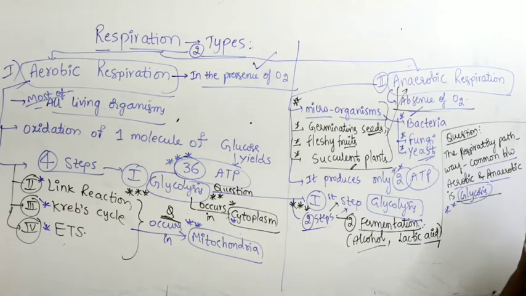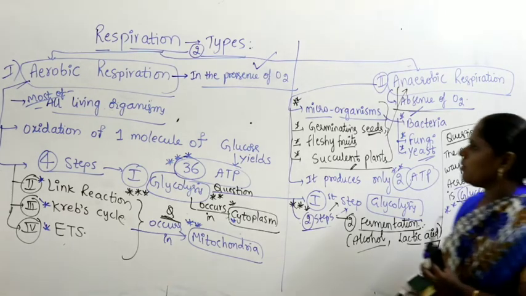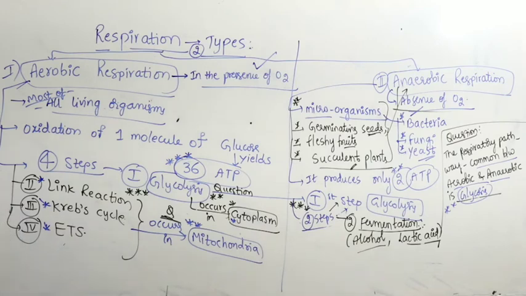Now, apart from aerobic and anaerobic, if you look at it generally, in lower organisms only 2 molecules of ATP are produced. In higher organisms, altogether there is a production of 36 ATP. Glycolysis is a common pathway for both aerobic as well as anaerobic respiration, but the major difference is that aerobic respiration occurs in 4 steps and anaerobic in 2 steps. The 4 steps are glycolysis, link reaction, Krebs cycle and ETS. There, the first step is glycolysis and the second step is fermentation.